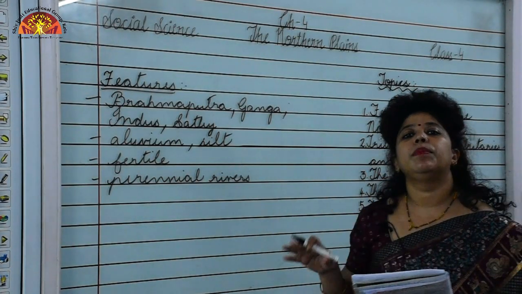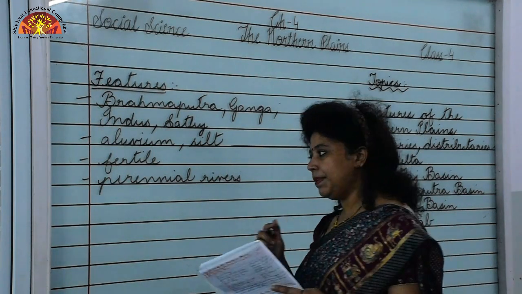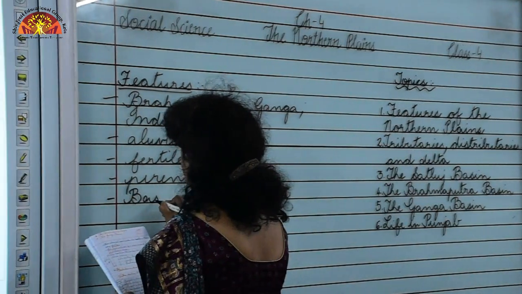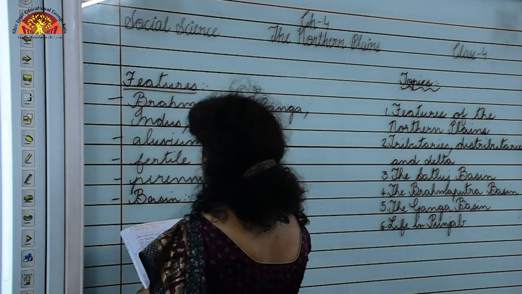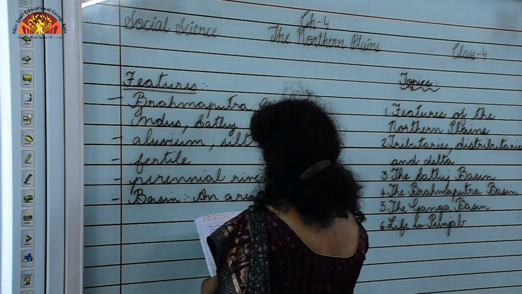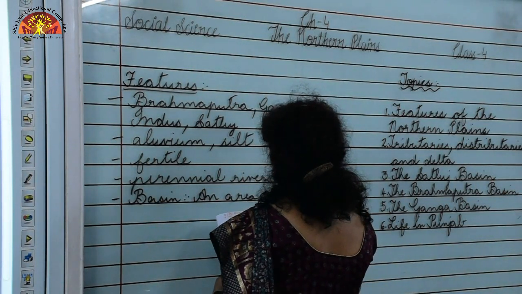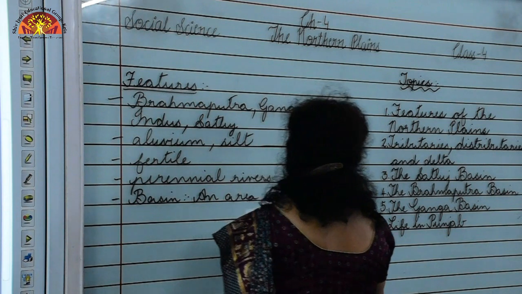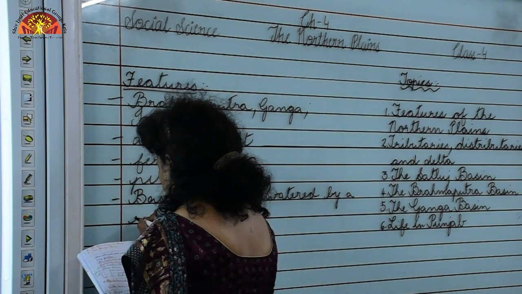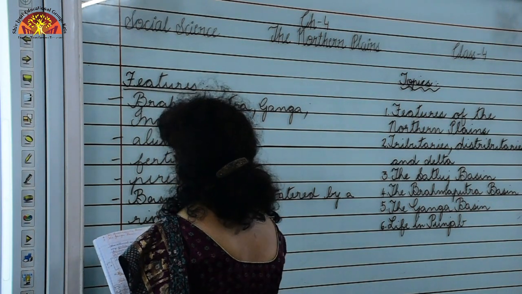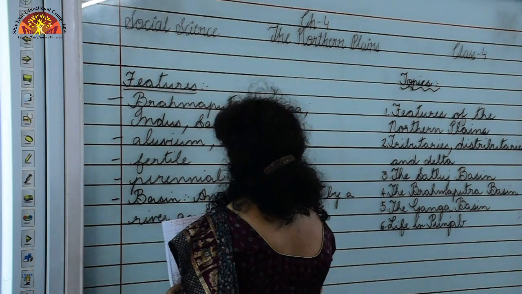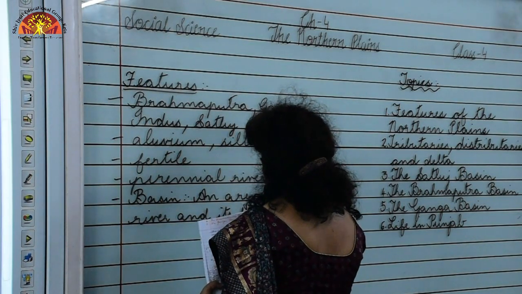Now let's talk about what is a basin. What is a basin? Basin is an area watered by a river and its tributaries.